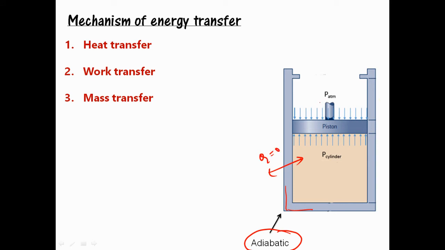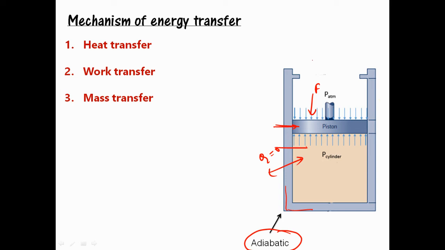The piston is at a particular location, and now I'm applying some force over the piston. The piston will move from this location to this location. So there is a displacement of the piston, and I have transferred some work to the system.